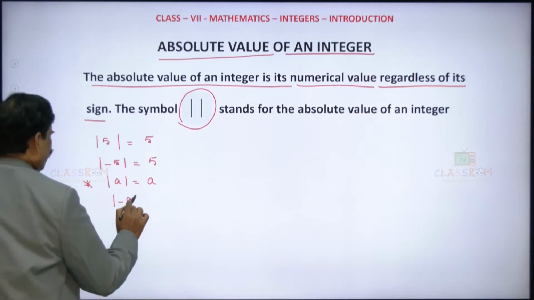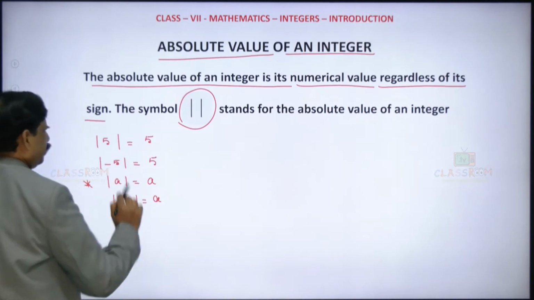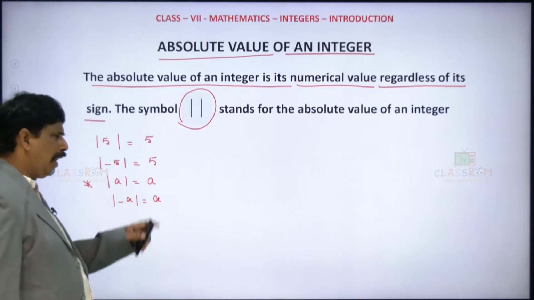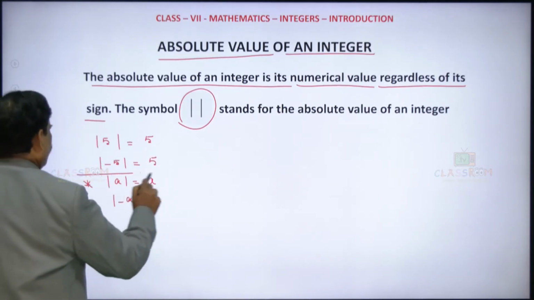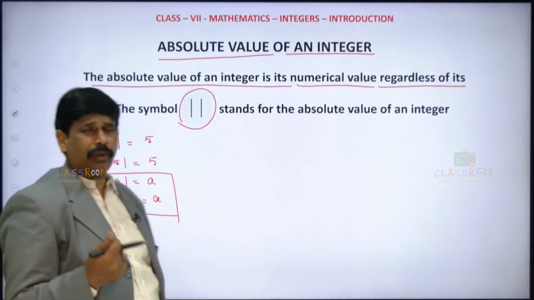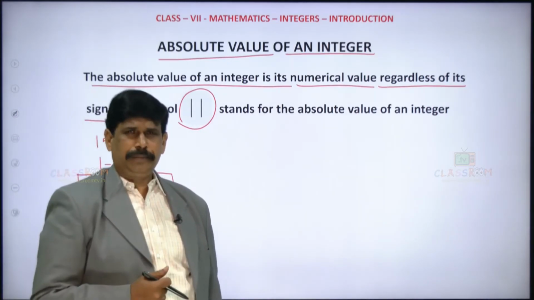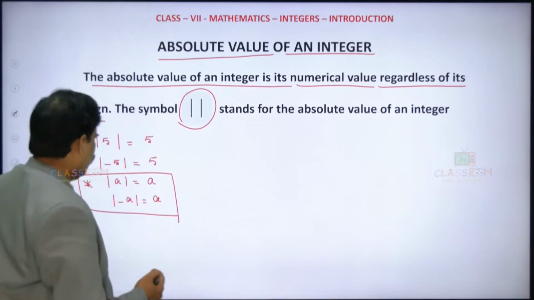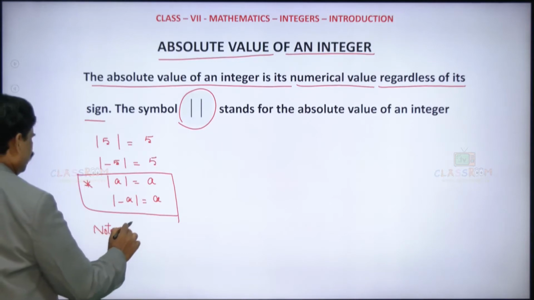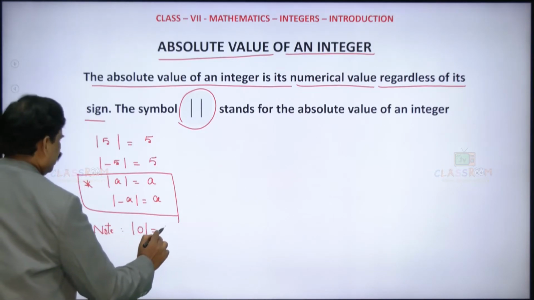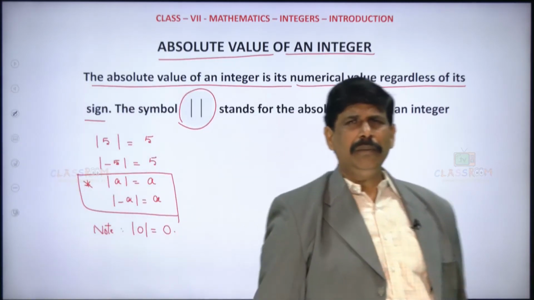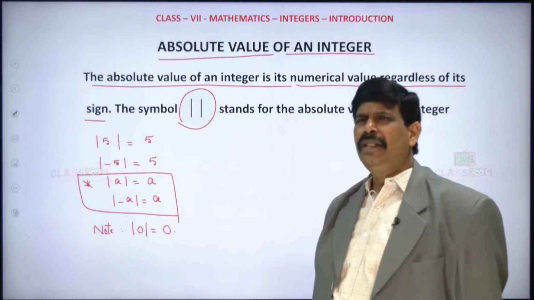Even the modulus of minus a is also a. It's clear. Modulus of positive a is a, and modulus of negative a is also a. Then you might be getting a doubt: what if it is 0? So remember here, a very important point you should remember: modulus of 0 is 0. Modulus of 0 is always 0.